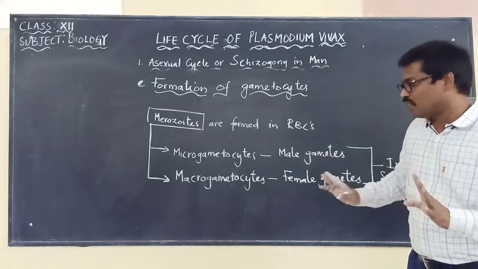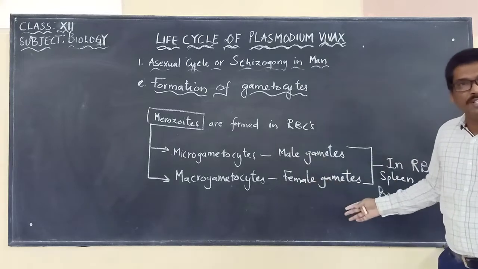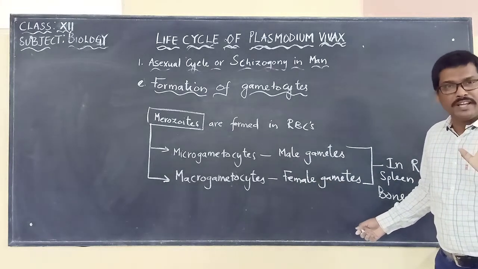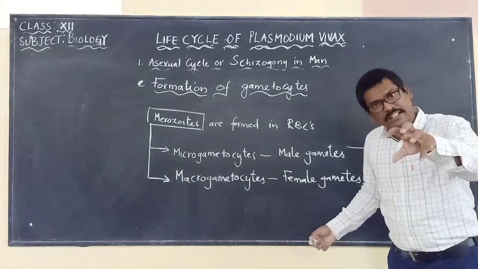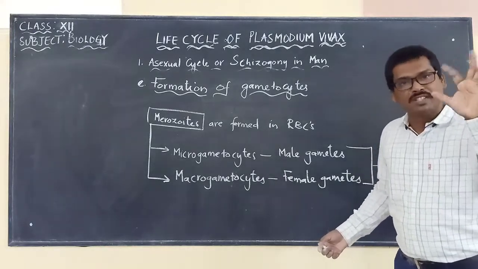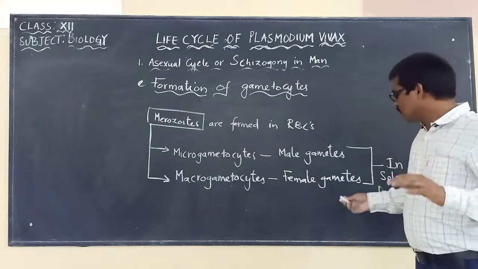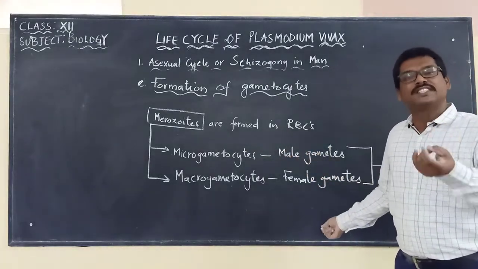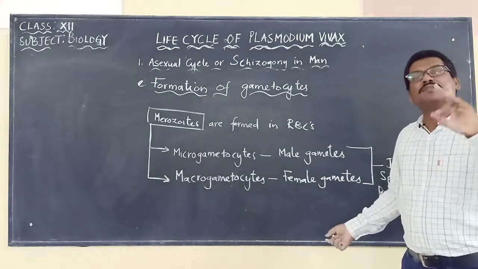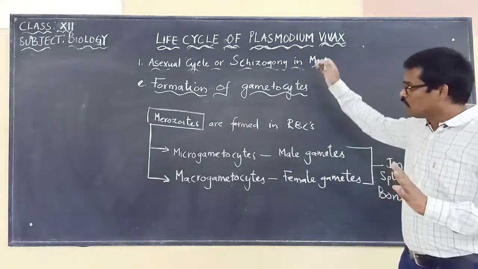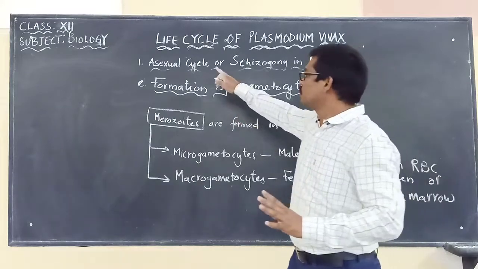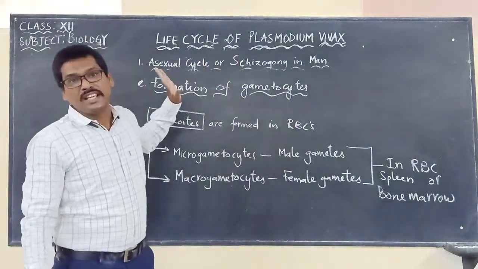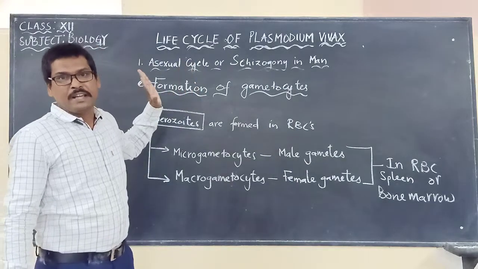The male gametes and female gametes will survive in the blood only for one week, and within that week they have to be picked up by what? The mosquito. So the mosquito will be taking the male gametocytes and female gametocytes into its body. There the fertilization will be taking place. Till here, this is called what? The asexual cycle or schizogony that is taking place in man.